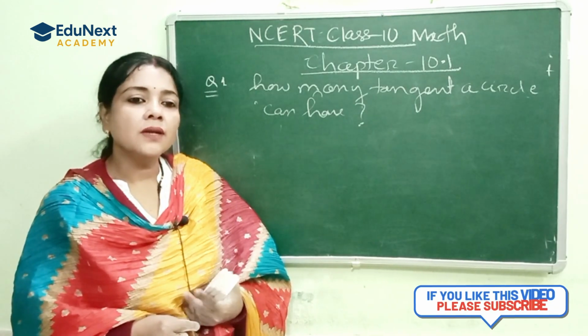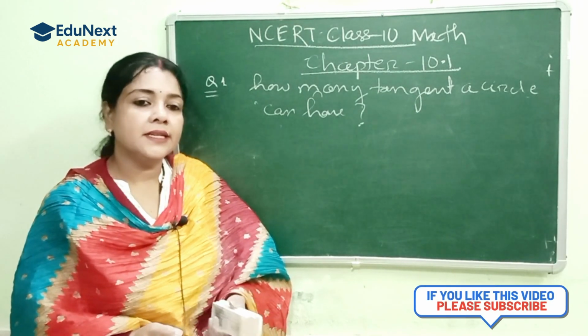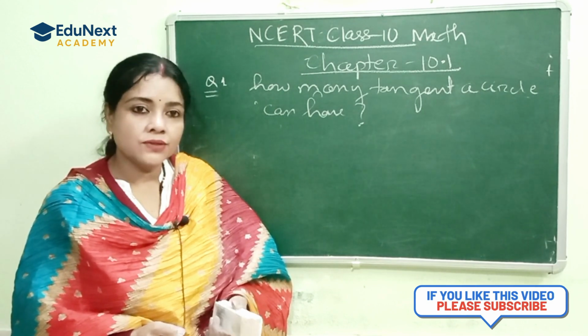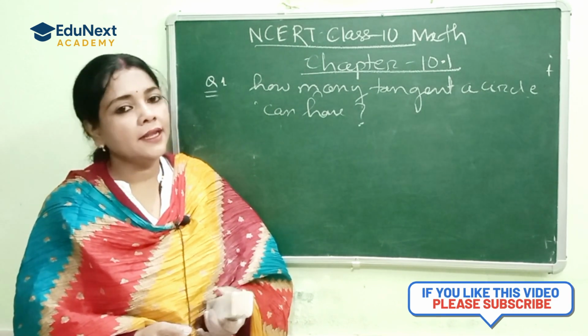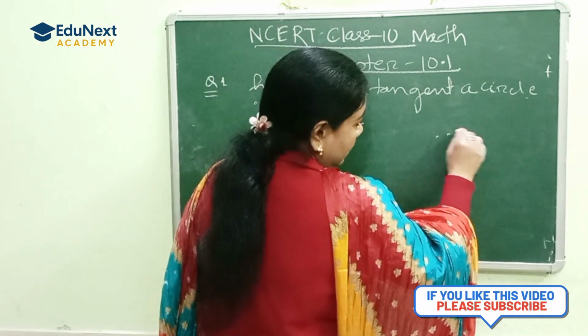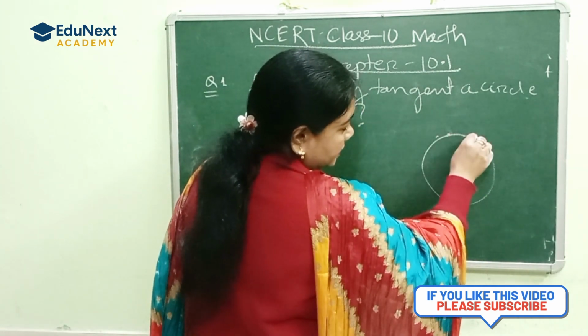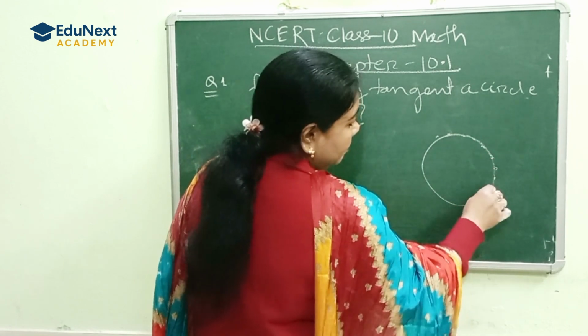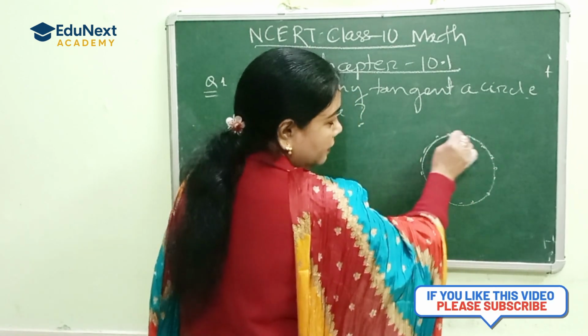Question number 10.1, question 1 says, how many tangents can a circle have? As you know, a circle is made up of infinite numbers of points. You cannot count.